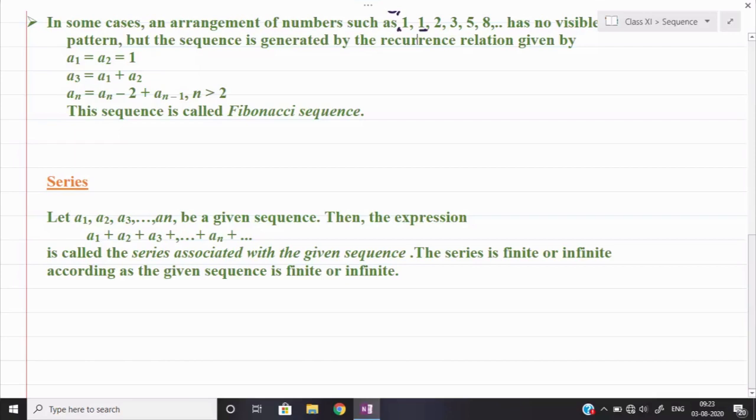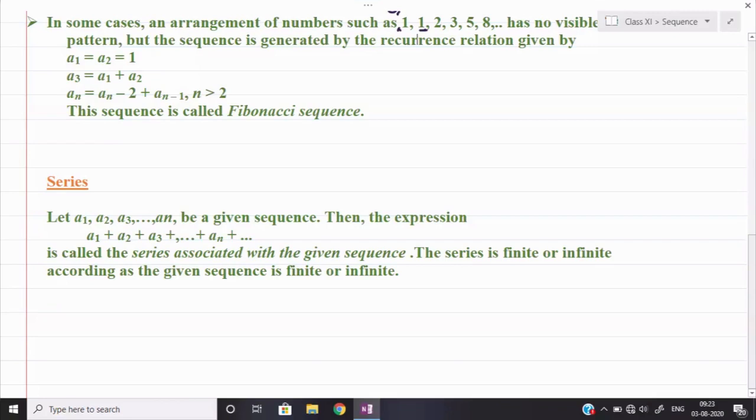Remember, the addition of all the numbers is called a series, nothing else. So if you are given the sequence 1, 2, 3, 4, 5, 6, 7, ..., then 1 plus 2 plus 3 plus 4 plus 5 is called the series.